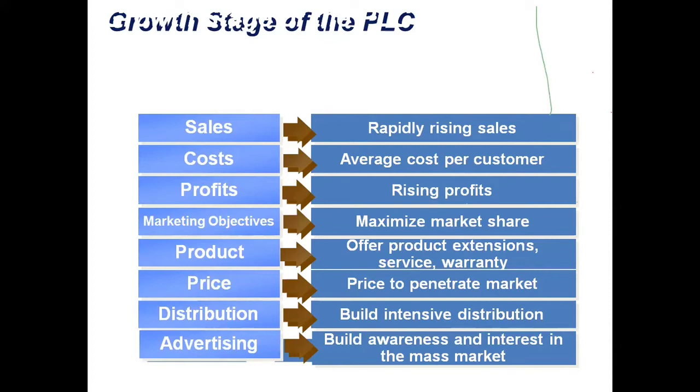Here, as the number of customers are increasing, demand is increasing, production is increasing, the company will cut down its price and customers will start enjoying the average cost. Then profits, rising profits as the product is doing very well, like your mobiles, newspapers, which are in a growth stage, they are enjoying the market.